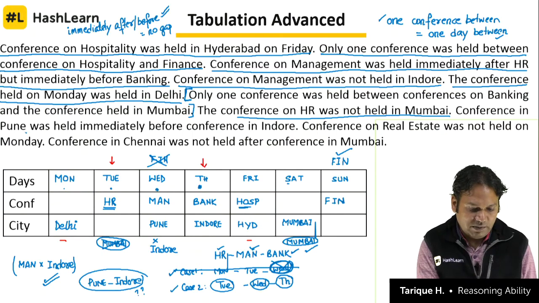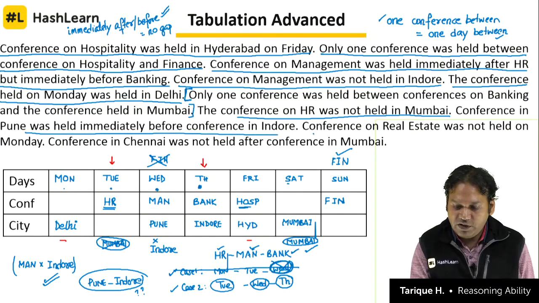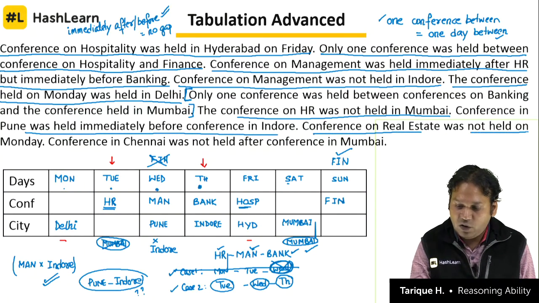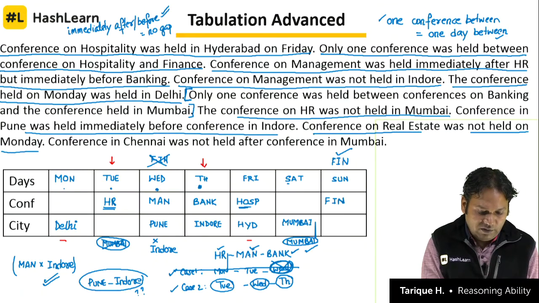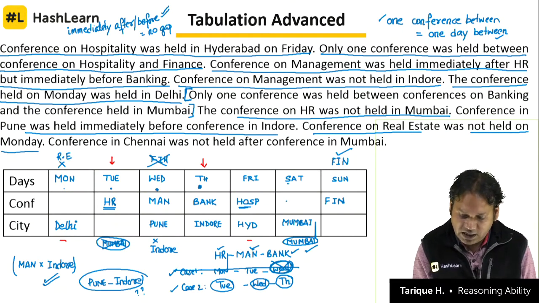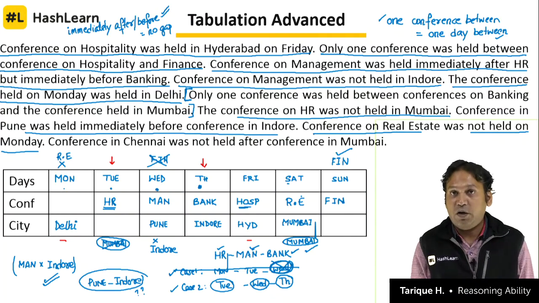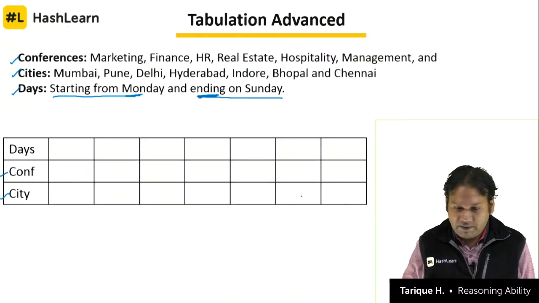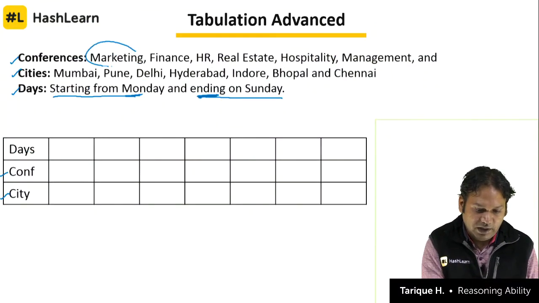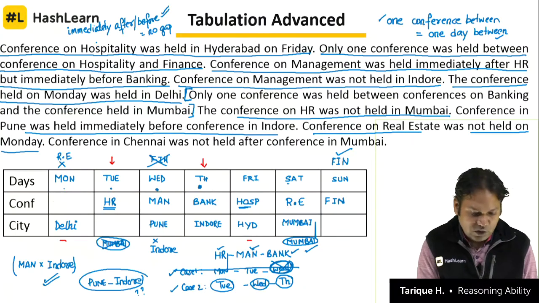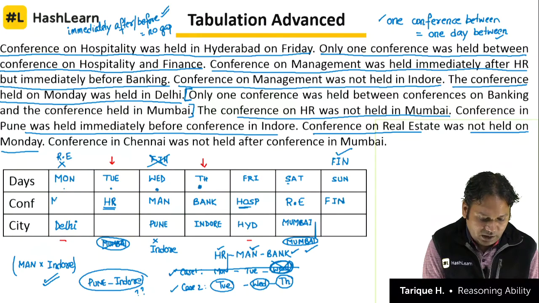Conference in Pune was held immediately after Indore. We have done. Conference on real estate was not held on Monday. So real estate will not be on Monday. So which is the only option? Only one day is left for real estate, that is here. And which is our last conference? Among the names of the conferences, there is also marketing, which we haven't placed anywhere yet. So marketing will be on Monday.